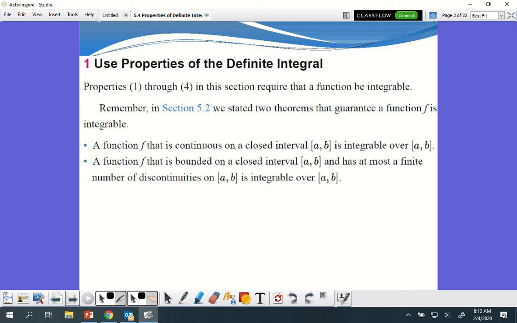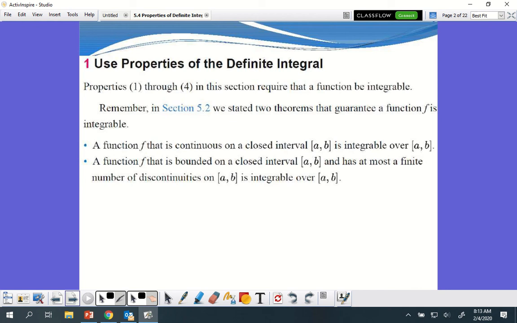All right, so anyway, okay, stated two theorems guarantee that a function f is integrable. If the function is continuous on the closed interval, it is integrable from a to b. Now, if you notice, I have a closed interval, don't I? Yes. It is closed. Okay, so when we took a derivative, right? Okay, so important. Slight difference.